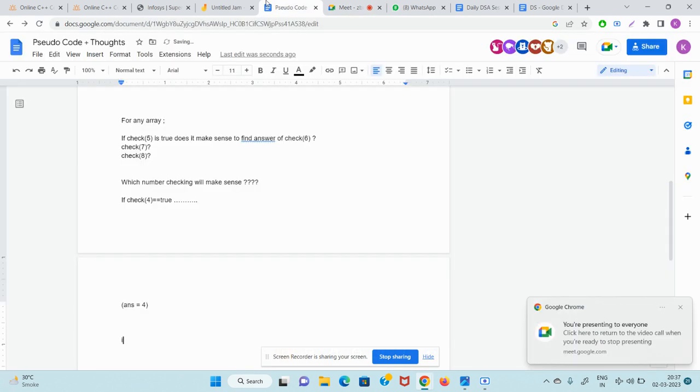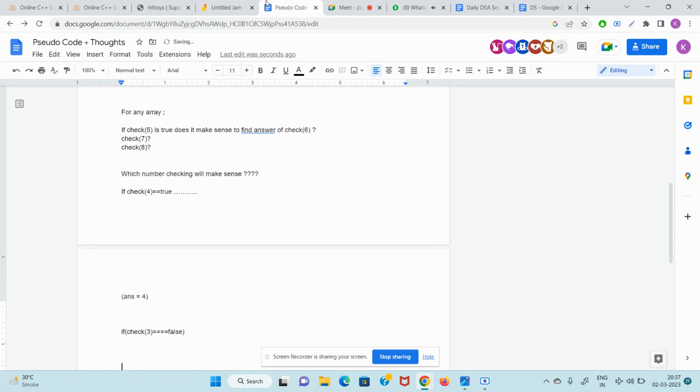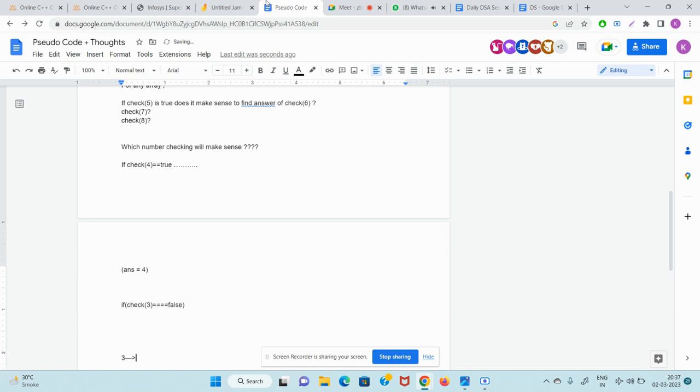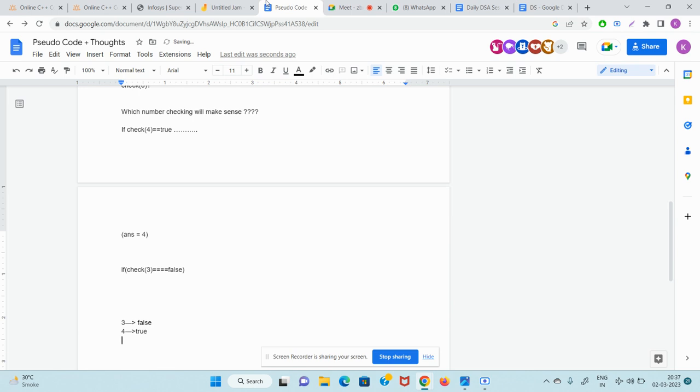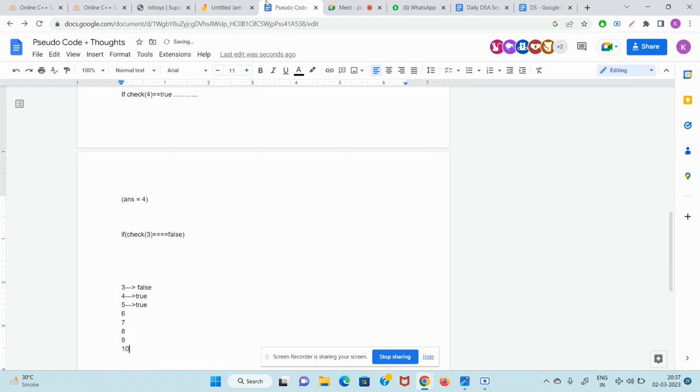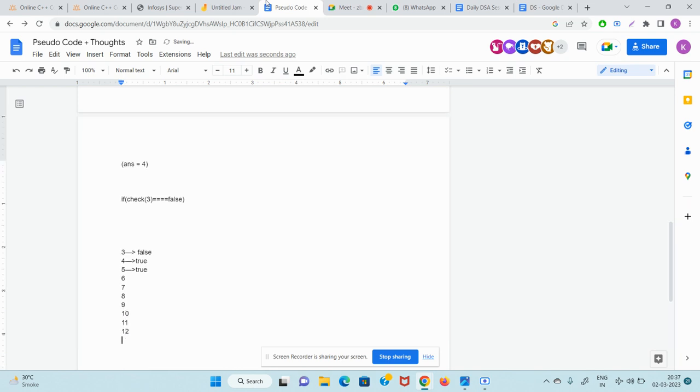Guys, if check of 3 is false, now the fun begins. If check of 3 is false, this means at 3 the answer was false, at 4 the answer is true, at 5 it is true, and forever it will be true now. For larger values it will always remain true once true has come. So what is the observation? Once the answer becomes true, it stays true forever.